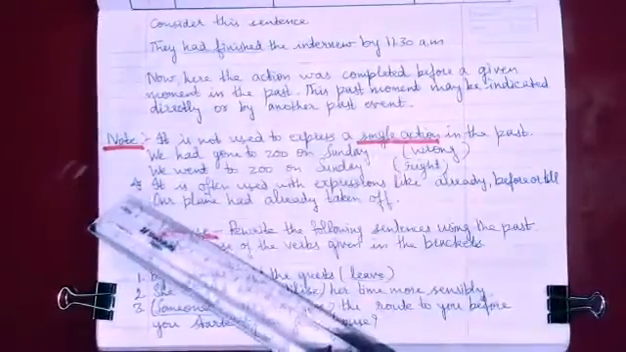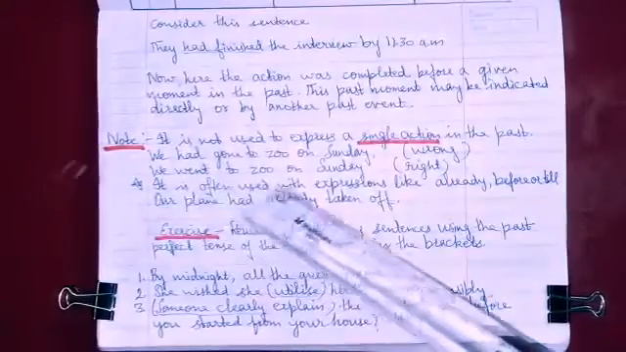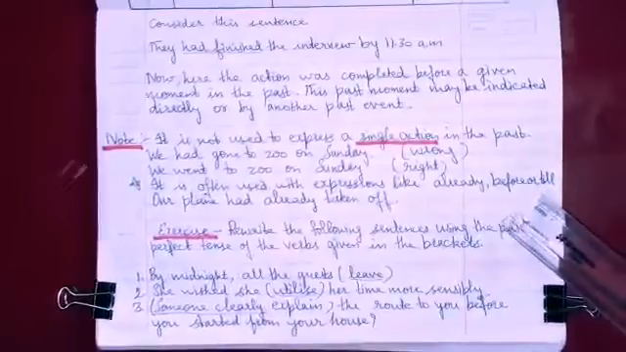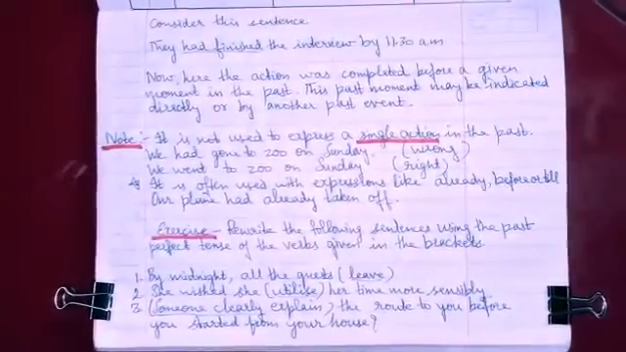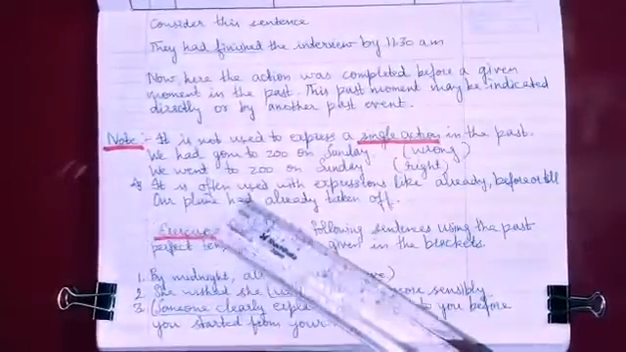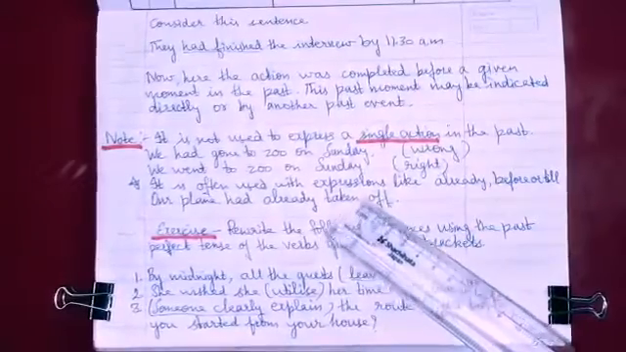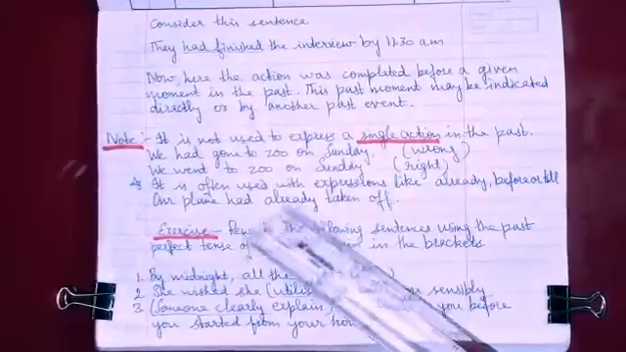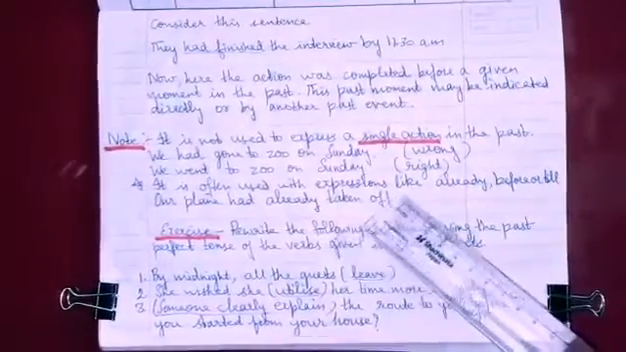Second point to be remembered, this is very, very important. It is often used with expressions like already, before, or till. These are the time phrases. Already I had told you this just now only, isn't it? Example is, our plane had already taken off. So here it is indirectly pointed out. Already is the time phrase, had taken is the verb, so it is an example of past perfect.